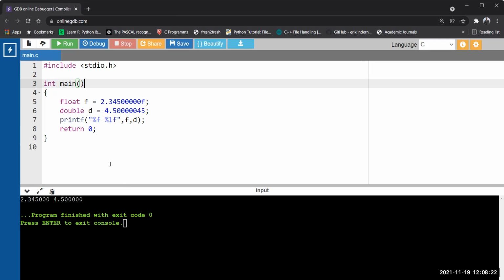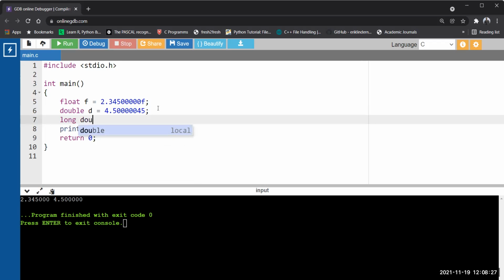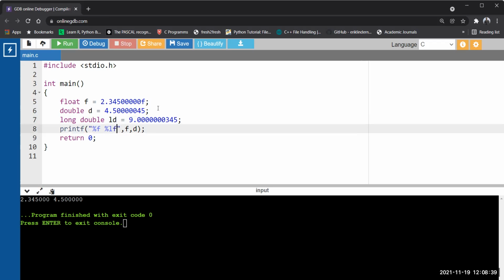The double one also. So what can I do? Let's check long double first. Long double ld, I'm just writing a number that goes beyond that particular range. Even if I use the format specifier %Lf, it also prints only up to the 6th decimal place. This is the nature of the compiler, correct? This is how floating constants are taken care of by default. So if you want more, introduce the precision value here.